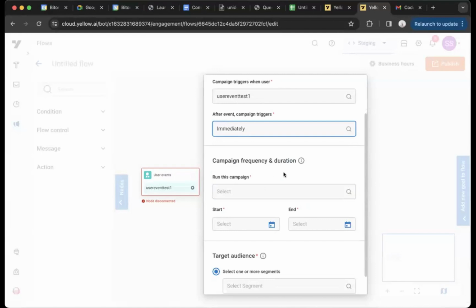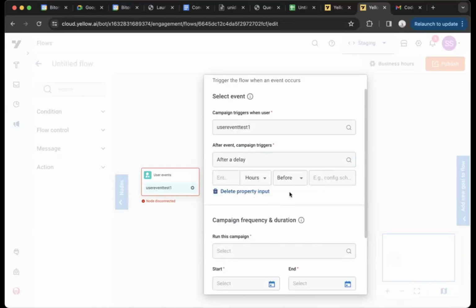When we talk about campaign frequency and duration, this is where it differs from the segment one. In the user-present segment, we only had one time. That is, I want to send this campaign on May 17 at 4:18 p.m. But now when we talk about events, an event can have its own payload, correct? If there is a key in the payload which is of date time, we can use that for this delay. I'll explain with an example.